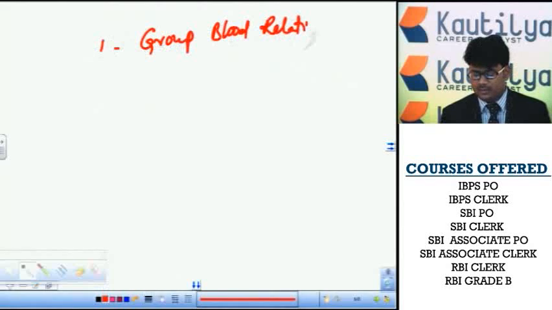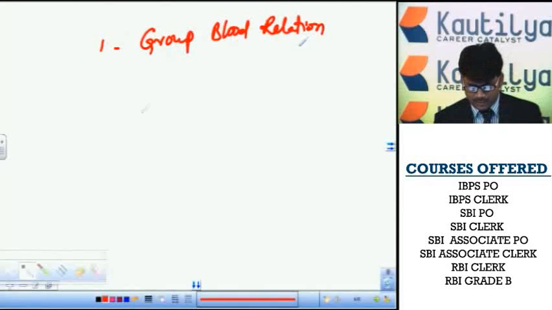First we have to remember some points about blood relations. The male person is denoted by a plus symbol. The female person is denoted by a minus symbol.